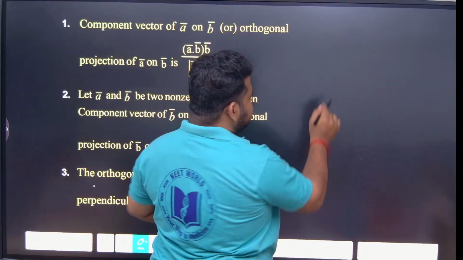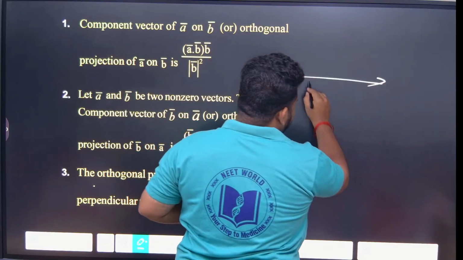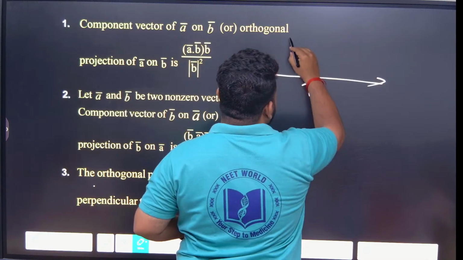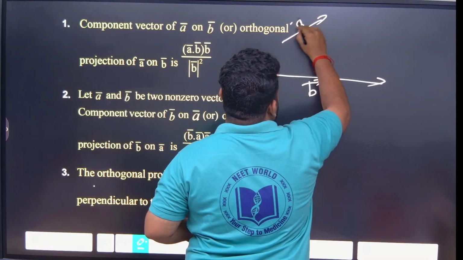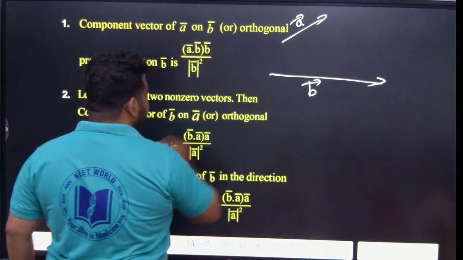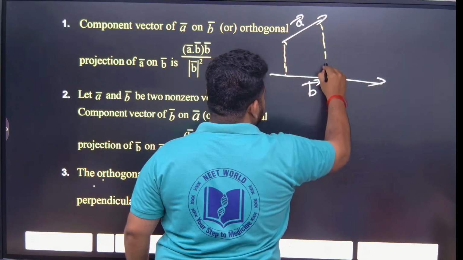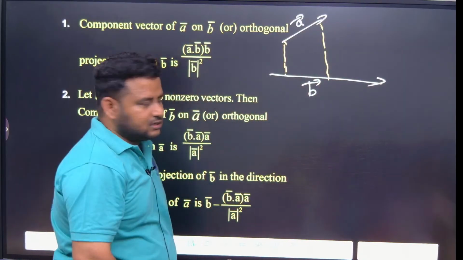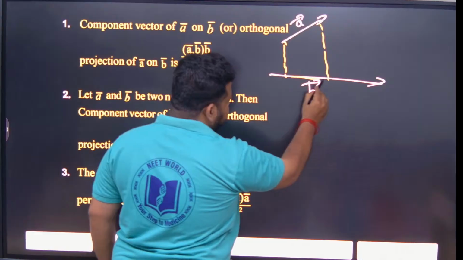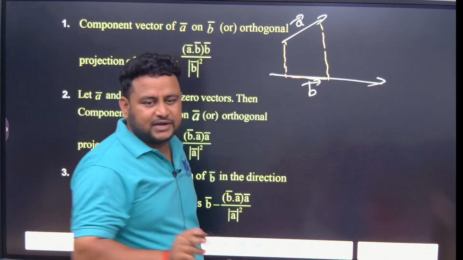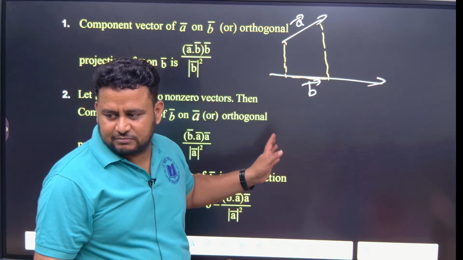A on B means, first suppose there is vector B here, and there is vector A here. Now if I want the shadow, if I project this on here, I will get it like this. Correct? Now this length of A, this is called as what? The component of A on B. Observe here, focus.